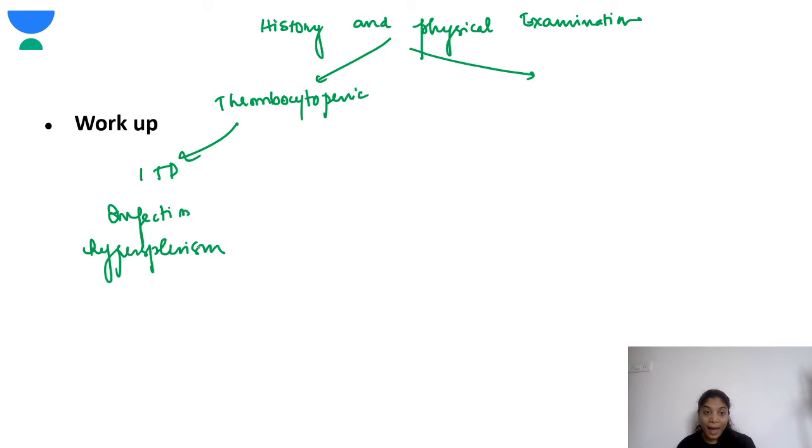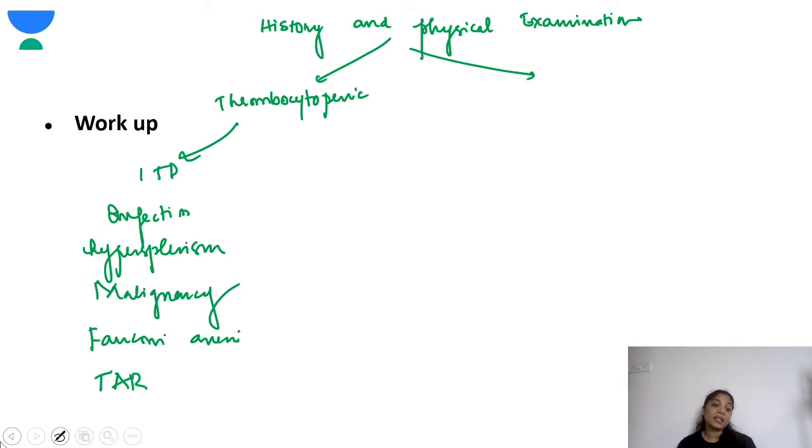It could be malignancy, it could be Fanconi anemia, or, as I've told you, thrombocytopenia absent radii syndrome, or any of the various causes of platelet dysfunction. What are the platelet dysfunctions we were talking about? Glanzmann thrombasthenia, Bernard-Soulier syndrome, gray platelet syndrome, dense body syndrome. So these are the various causes to think of if there is thrombocytopenia.